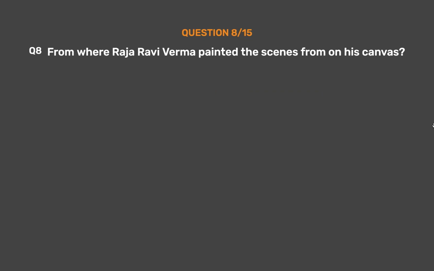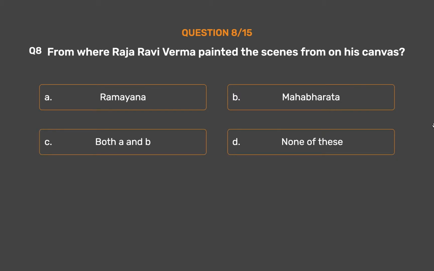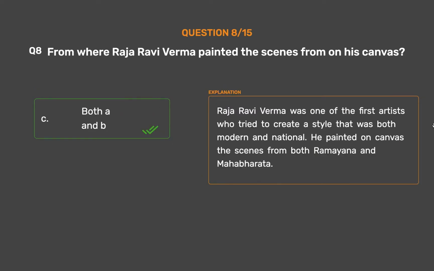Question number 8. From where Raja Ravi Varma painted the scenes from on his canvas? Option A. Ramayana. Option B. Mahabharata. Option C. Both A and B. Option D. None of these. The correct answer is Option C. Both A and B. Raja Ravi Varma was one of the first artists who tried to create a style that was both modern and national. He painted on canvas the scenes from both Ramayana and Mahabharata.